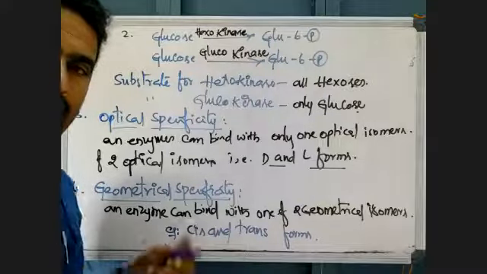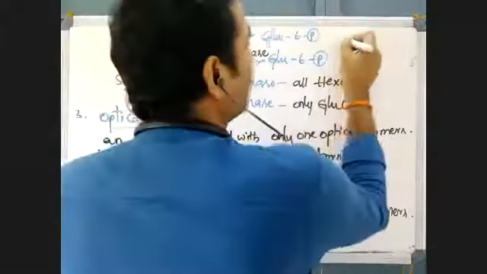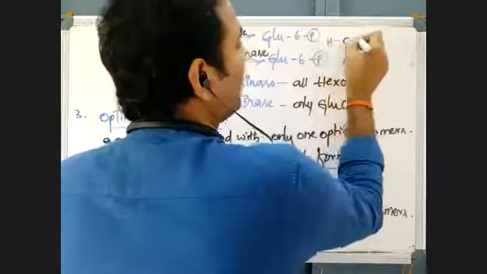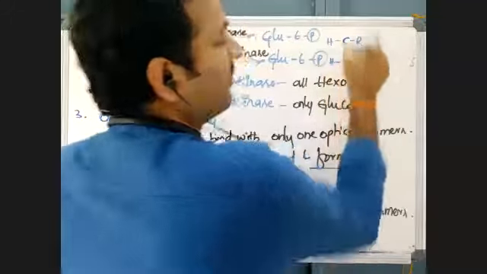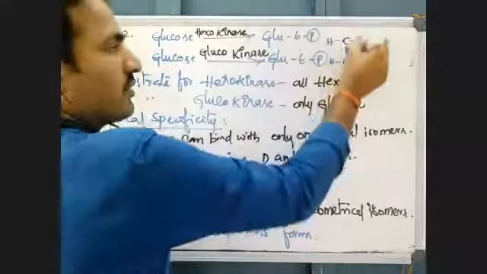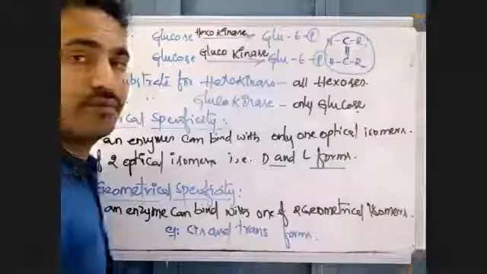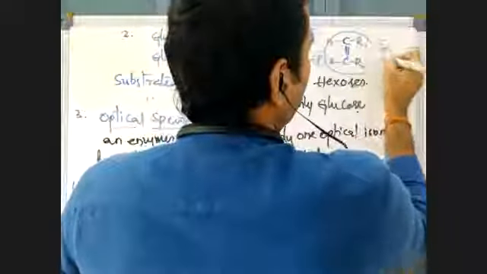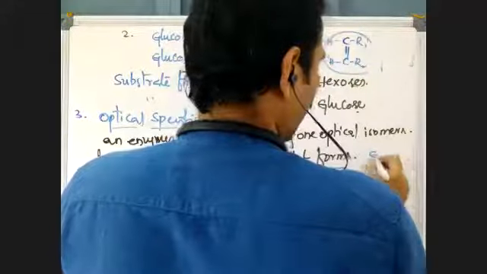What is a cis isomer? Suppose this is a molecule. In this molecule, the R groups, R1 and R2, are present on the same side, then it is called a cis structure. Usually the molecules with double bonds exhibit this.